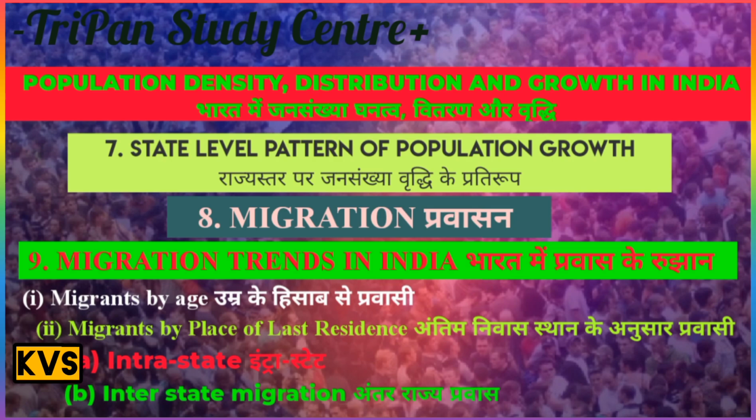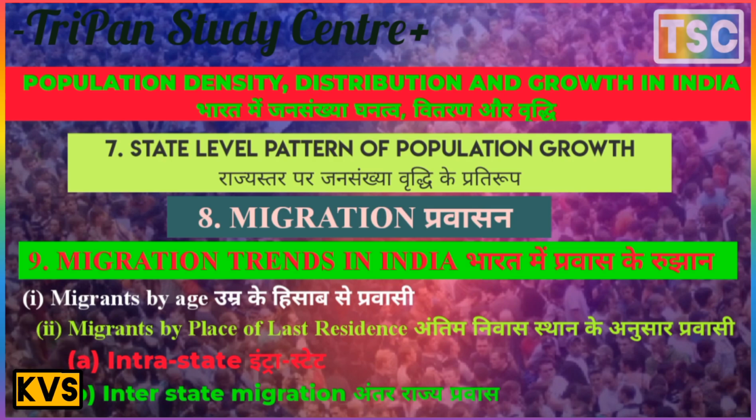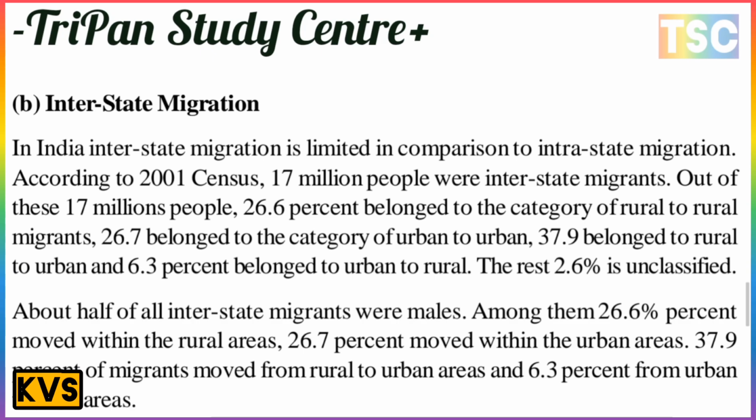The next point here is interstate migration, the most important migration here. In India, interstate migration is limited in comparison to intrastate migration. According to the 2001 census, 17 million people were interstate migrants.